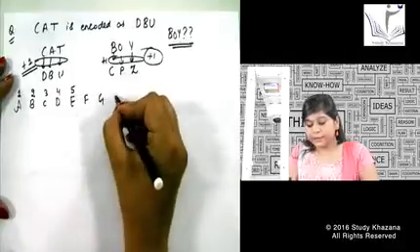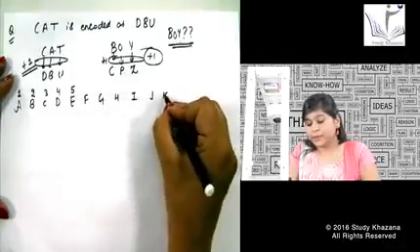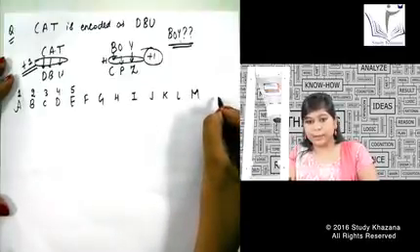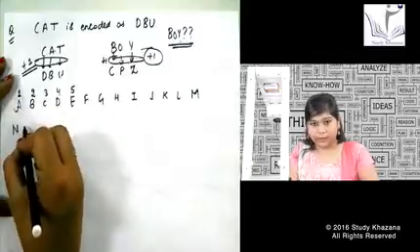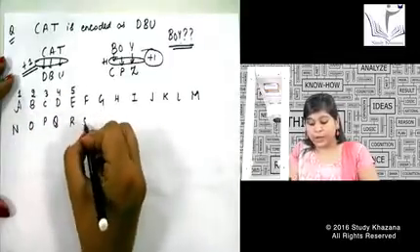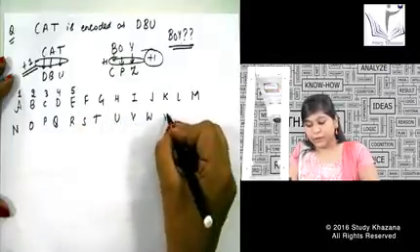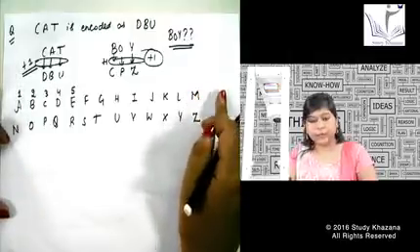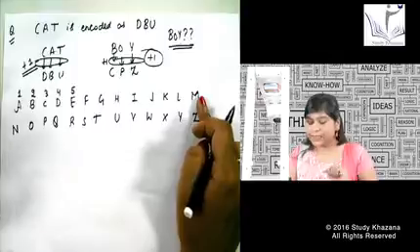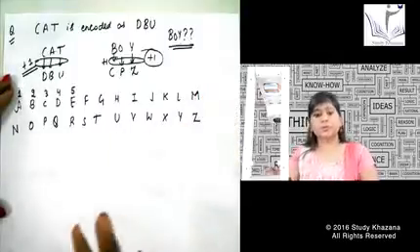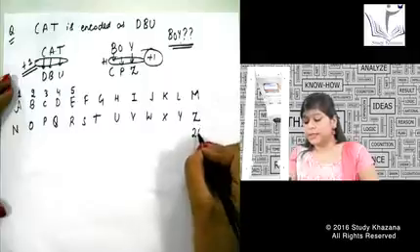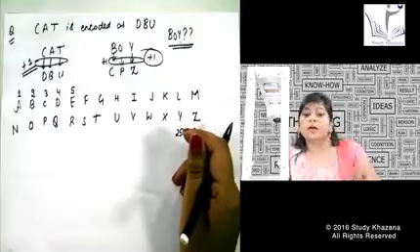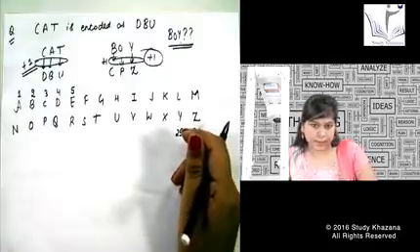Okay, let's see. I write down a simple series. See, I am not writing N after this M. I am writing N in the next line: N, O, P, Q, R, S, T, U, V, W, X, Y and Z. I am not writing down N after M. I am writing it in the next line. There is a logic for this. Because we generally know that Z is 26 and Y is 25. We do not need any kind of extra effort for remembering the number for Y and Z, right?